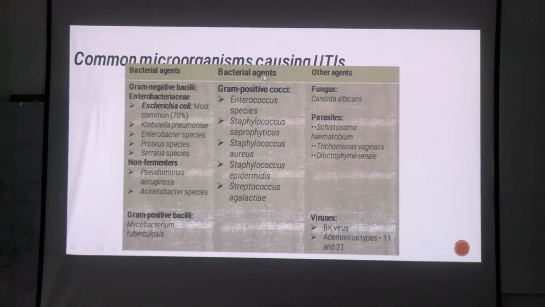And gram-positive cocci, Enterococcus, Staphylococcus saprophyticus. Staphylococcus saprophyticus is very common in the reproductive age female group. Okay. Staphylococcus aureus, Staphylococcus epidermidis is a CoNS, but it can also cause this infection, and Streptococcus agalactiae. When we are dealing with Streptococcus agalactiae, what is the risk here?